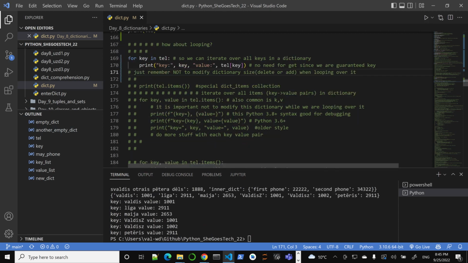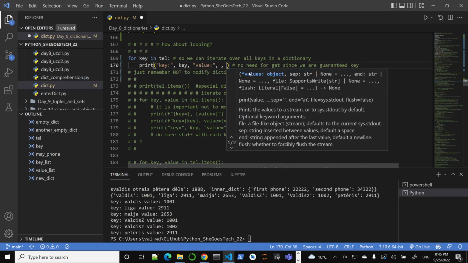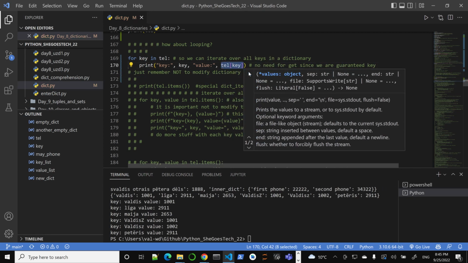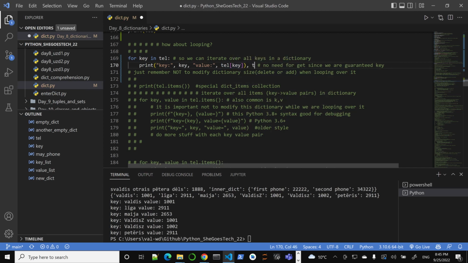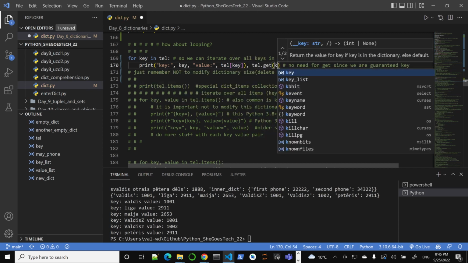So we saw how we can do for key in the dictionary. This is the easiest. So remember, there's no need for get. We could use get, right? But this is going to be slower, right? Sorry, Control Z, right? Oops, again, I'm getting tired, of course. So dict.get(key) would work, but it's not really needed.